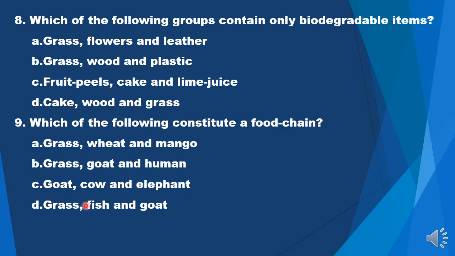So how is this food chain going to sustain itself? Also, grass, fish and goat. So fish can neither eat grass, nor goat, and goat cannot eat fish. This is not a food chain. The only sequence where a possible food chain is visible is option B. Grass can be eaten by goat and goat is obviously eaten by humans.